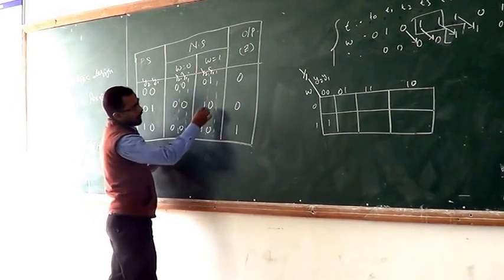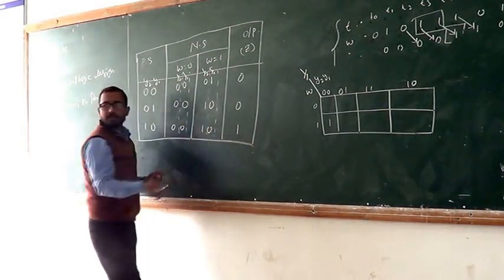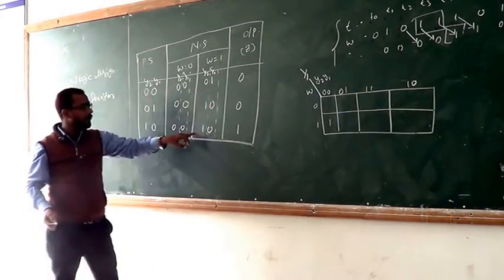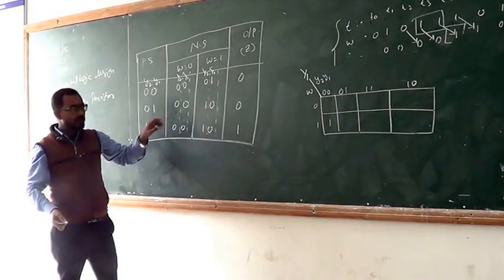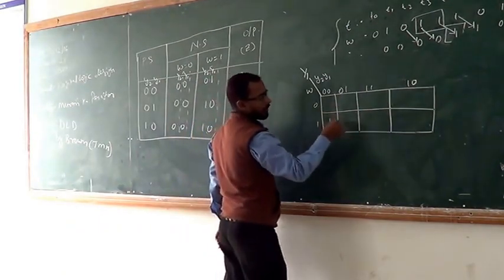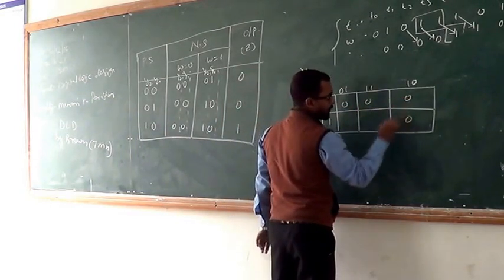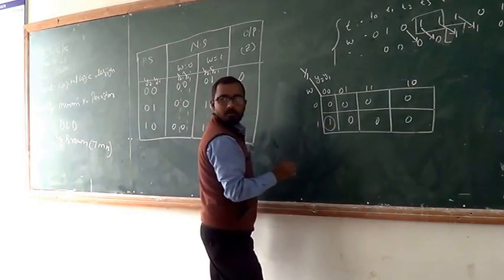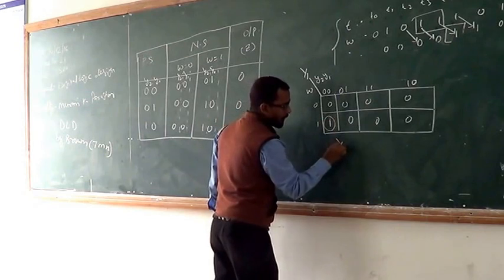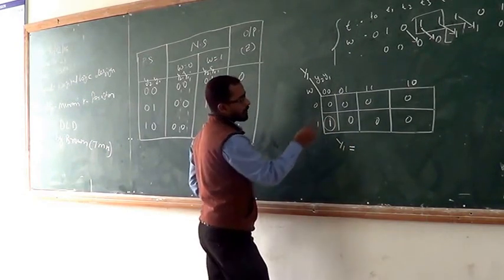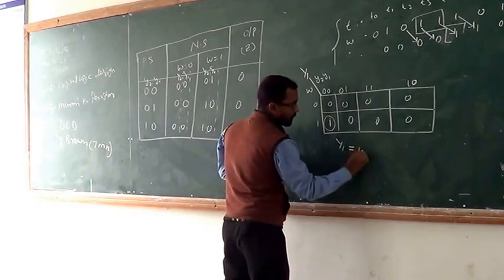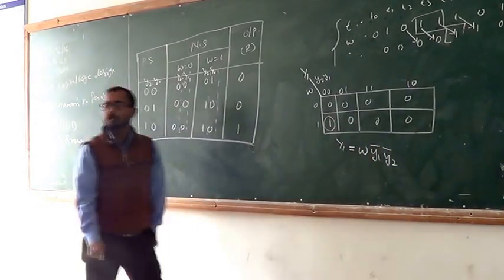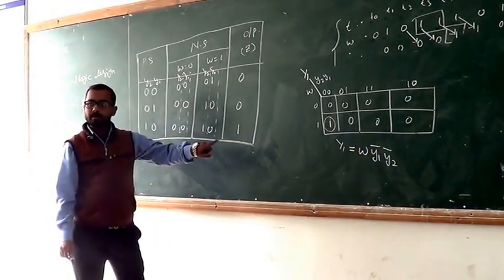Now check the other cells: no 1 is there. Except this one, y1 is never high in any case. Therefore, here we write down all 0s. Now the expression becomes this, the only one. The expression y1 is equal to w, and y1 and y2 both are low. Okay? Understand?